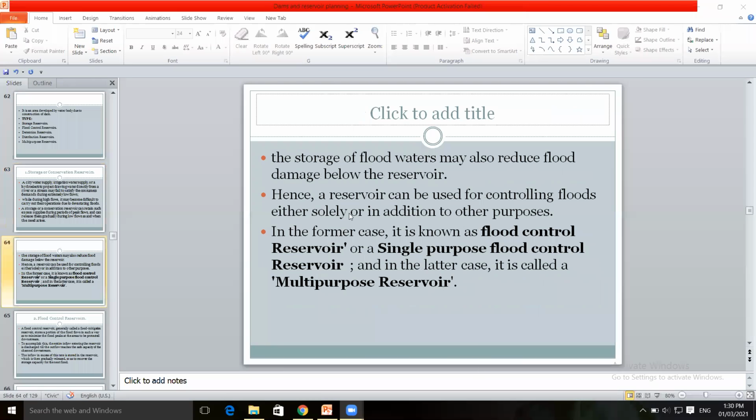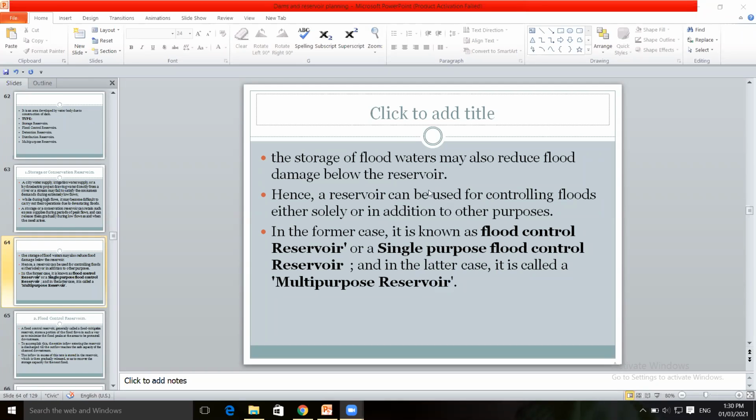Due to this storage reservoir, it will reduce the flood damage below the reservoir due to variation of the fluctuation of the water level. The forces coming on the structure, or due to seepage pressure, uplift pressure below the reservoir within the dam, it will reduce the flood damage.